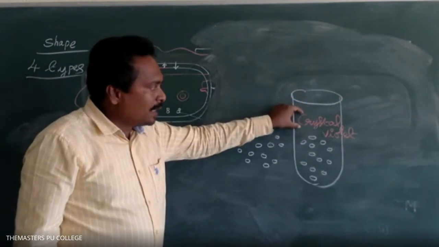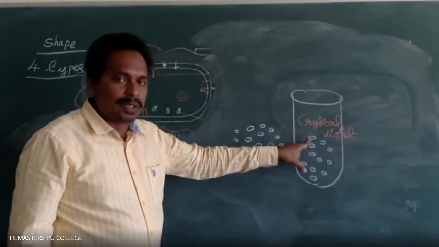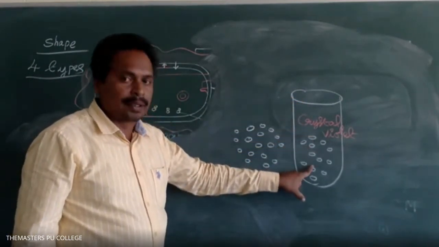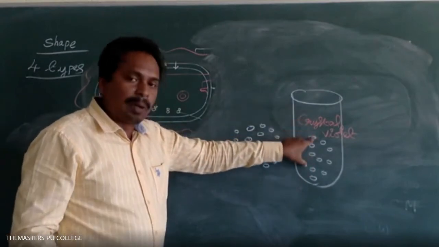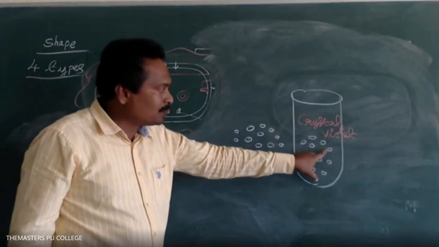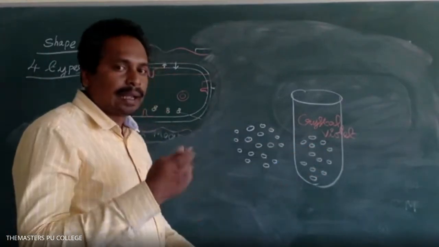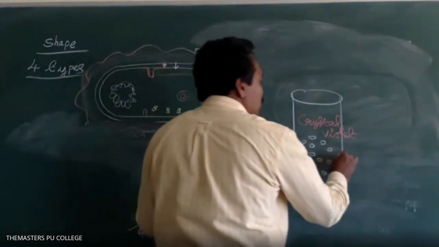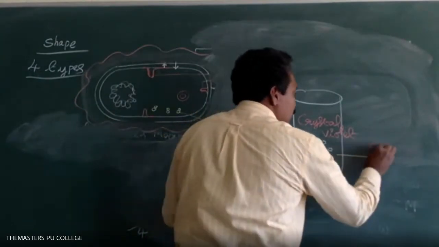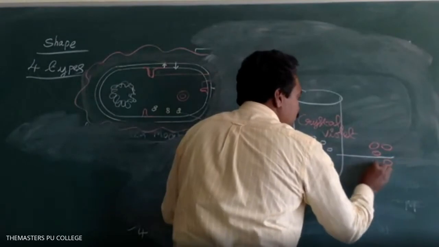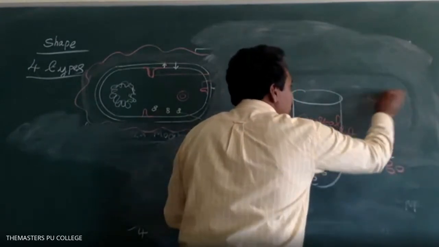Later, he added the crystal violet solution to the bacteria. Whenever the crystal violet is added, the colorless bacteria attain which color? The purple color.